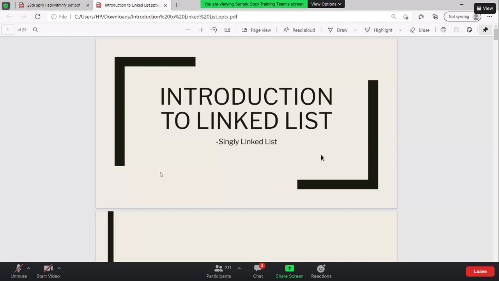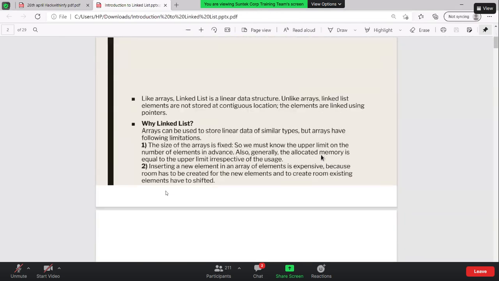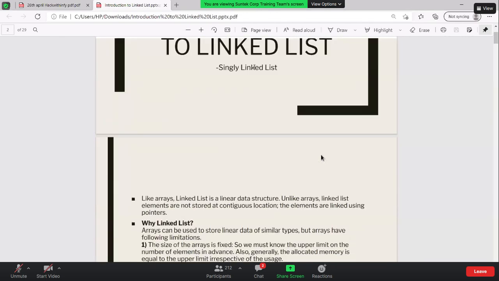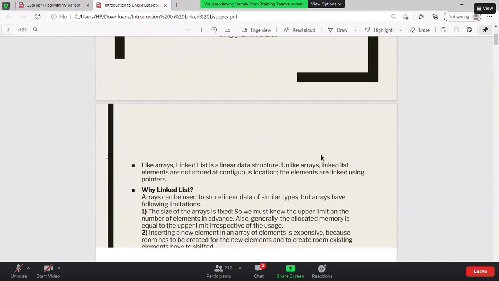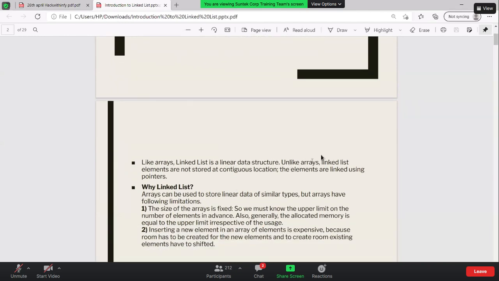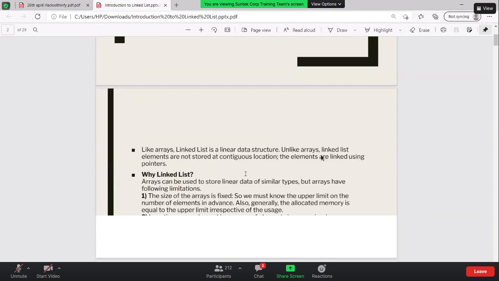Okay, so let's get started with the linked list. I will just give you a quick intro and we'll move on to the question quickly. Like arrays, the linked list is a linear data structure, and like arrays, the linked list elements are not stored at contiguous locations. Elements are linked using a pointer. And what exactly is a pointer?